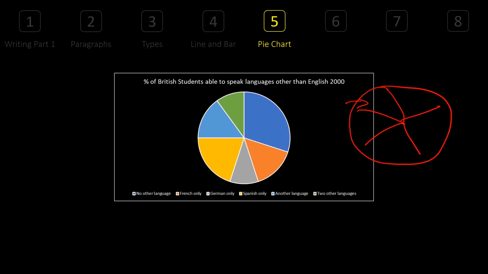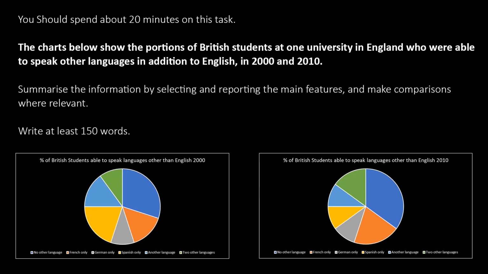For example, in this here, no other language they are learning or they speak is this one. Dark blue is another language. So this information is provided using a graphical method called pie chart. Let's see how we solve them. This is kind of question you get. You might get two pie charts in a single question.